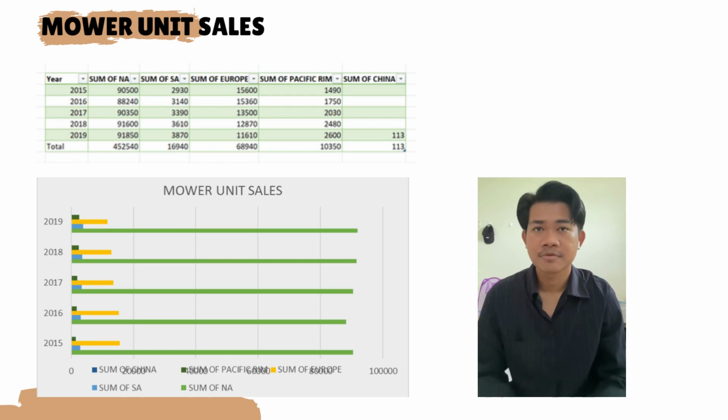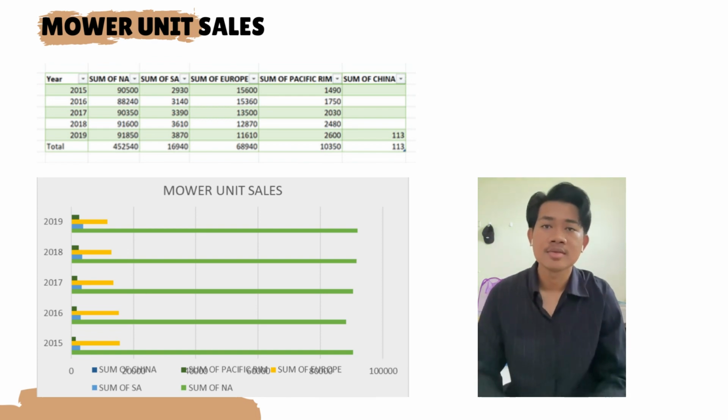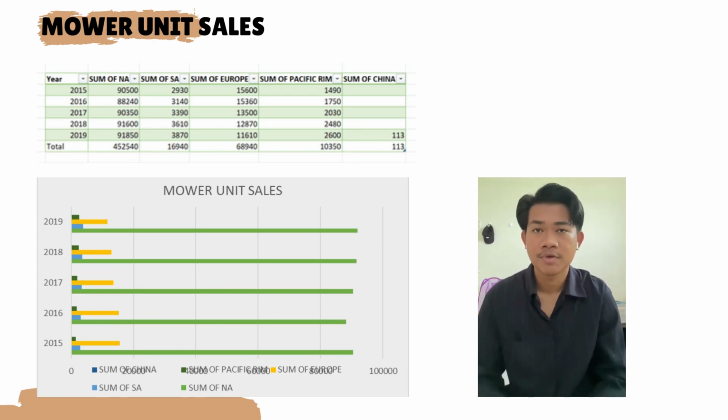Next, this graph shows the summary of mower unit sales from 2015 to 2019. Based on the graph, the highest total of mower unit sales each year is from North America, which is 452,540, and the second highest is from Europe with 68,940 units sold. Even though Europe is the second highest for mower unit sales, we can see the sales are